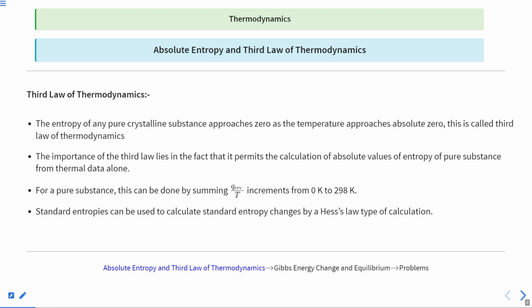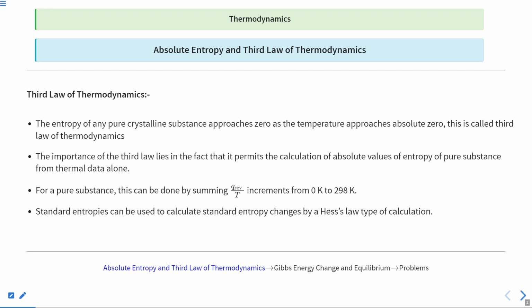Clear? So at the lowest temperature, which is called 0 Kelvin, which is not attainable at all, if it were possible to attain that temperature, then the entropy of any pure crystalline substance at that temperature will be zero, and this is called the third law of thermodynamics. Clear?